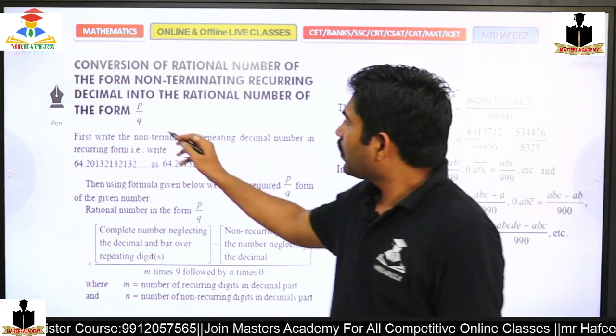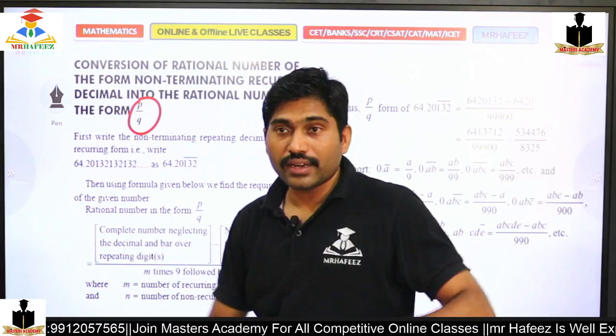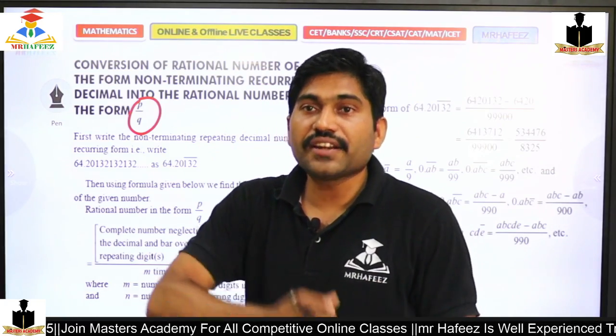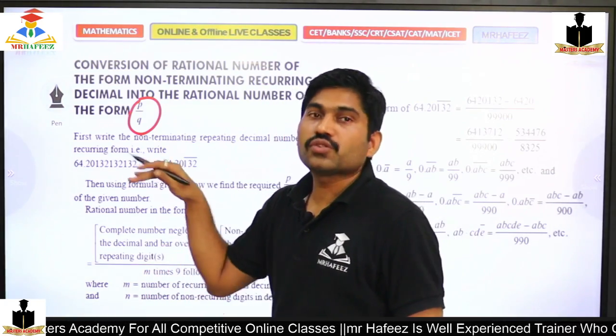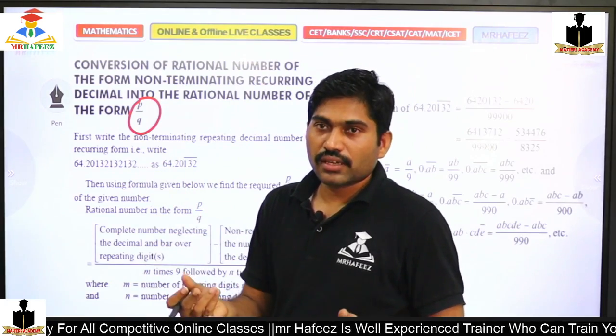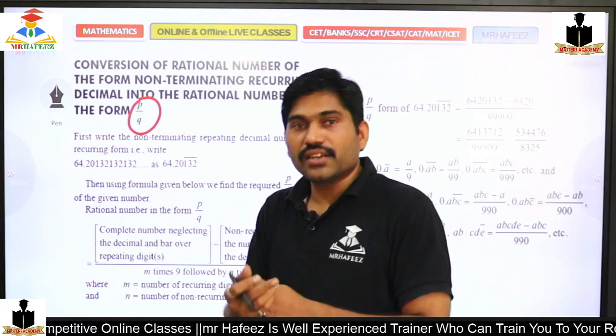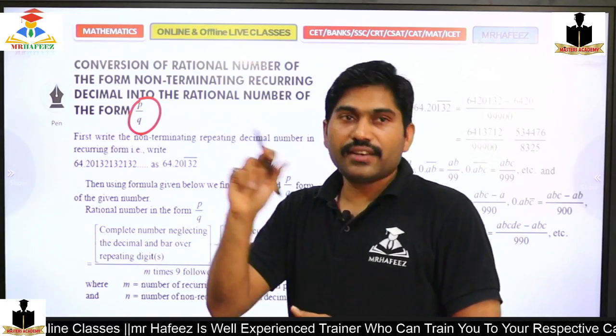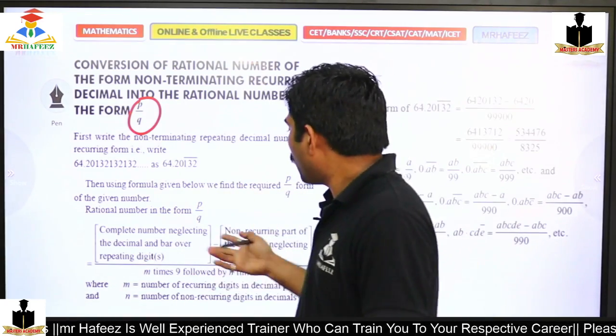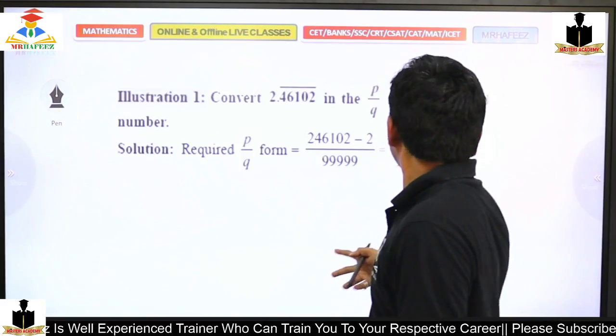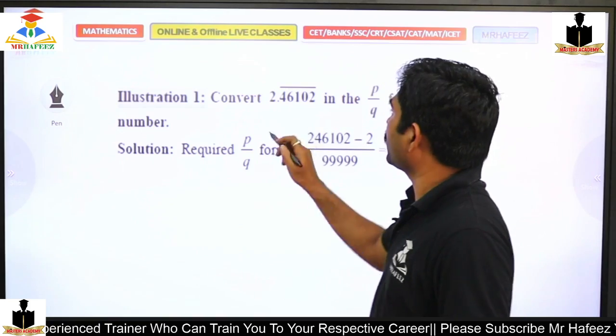So what about p by q forms? We already discussed it. If it is repetitive, we should use a bar. If it is not, we'll remove the bar. How can we convert decimal bar values? How will we do it? We will check.